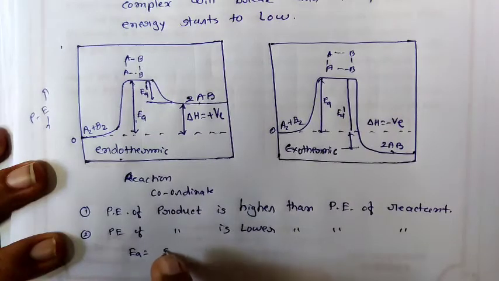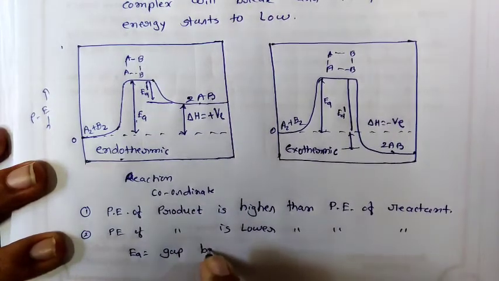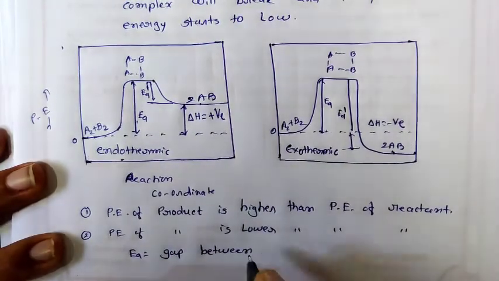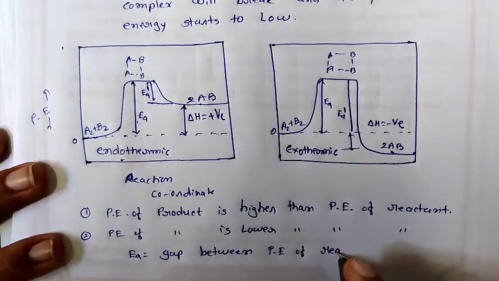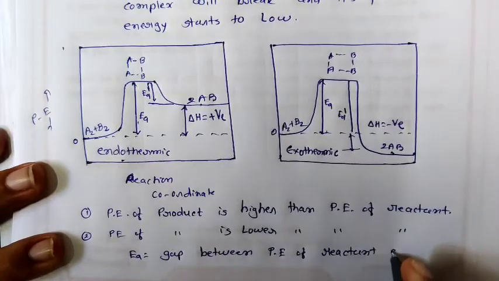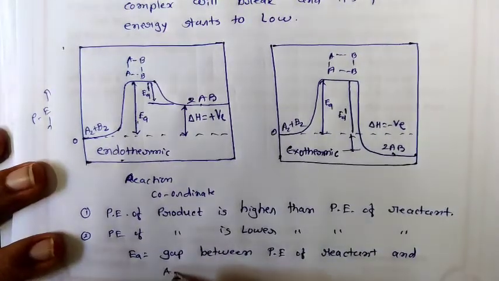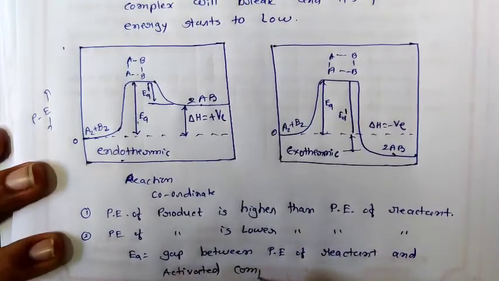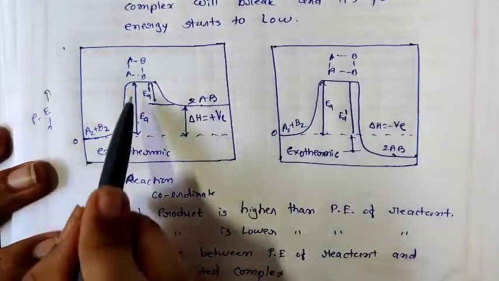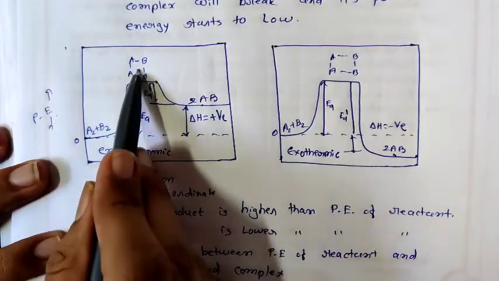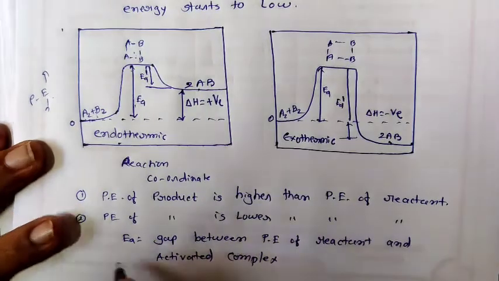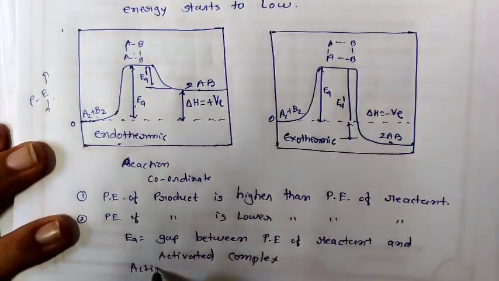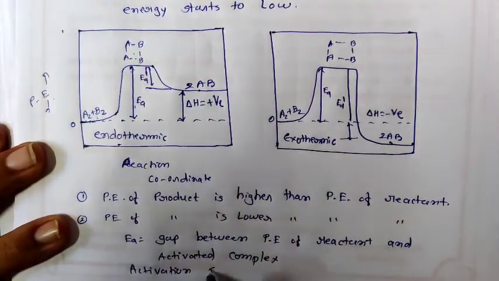EA is the gap between the potential energy of the reactant and the activated complex. This is the gap between the potential energy of the activated complex and the reactant. This is our EA. EA means activation energy.